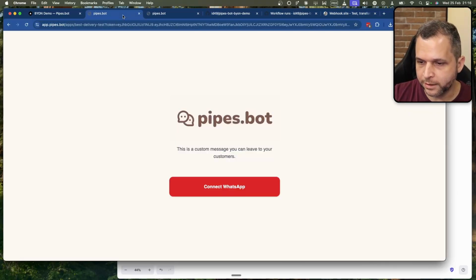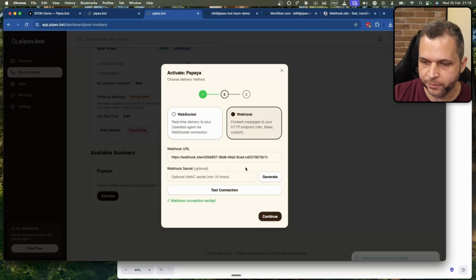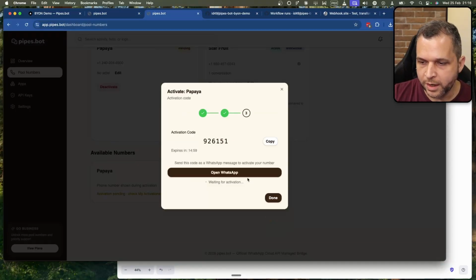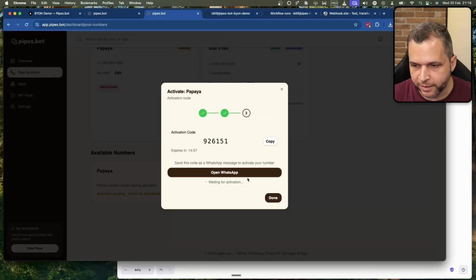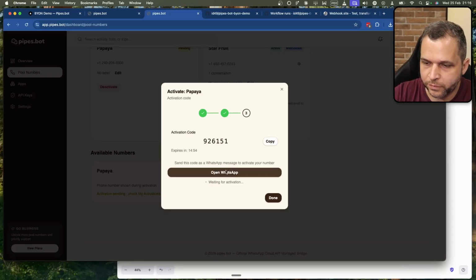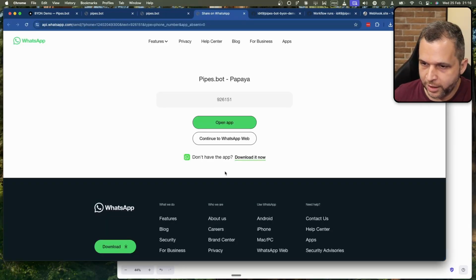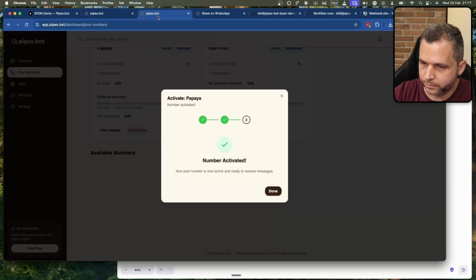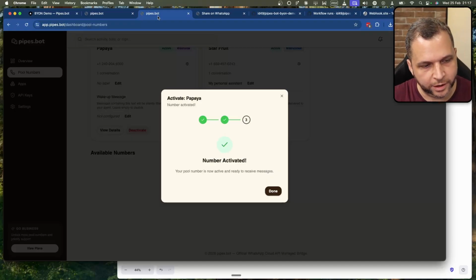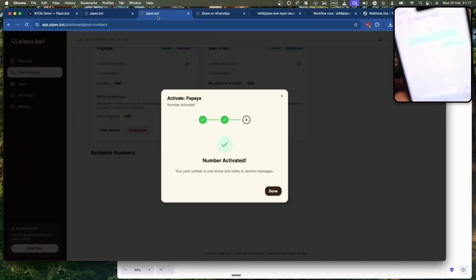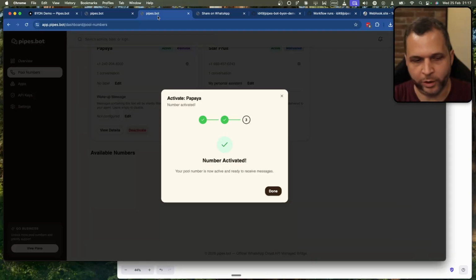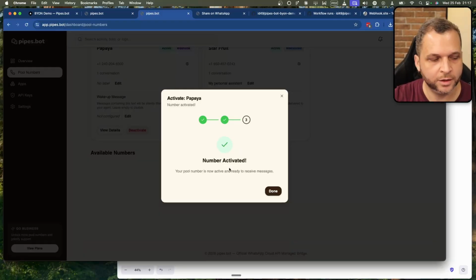So now we can do another thing. So I can continue here. And from now, I need to send a message to this WhatsApp, and I can open, for example, directly here. So just a second. So here I just sent from my number the code. And when I send, we can see here that we just activated the message.